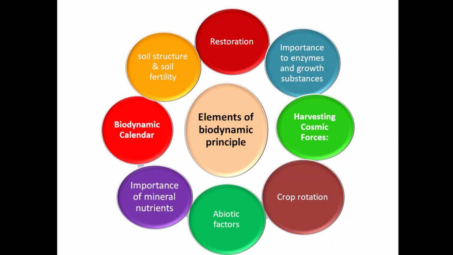Biodynamic calendar. In case of the biodynamic calendar, agriculture practices are performed as per constellation. Constellation means a group of stars that appear in the form of a picture or pattern, and according to the pattern or picture the agriculture practices are performed. And it is said that these are effective and beneficial when the constellation is used in case of biodynamic agriculture.